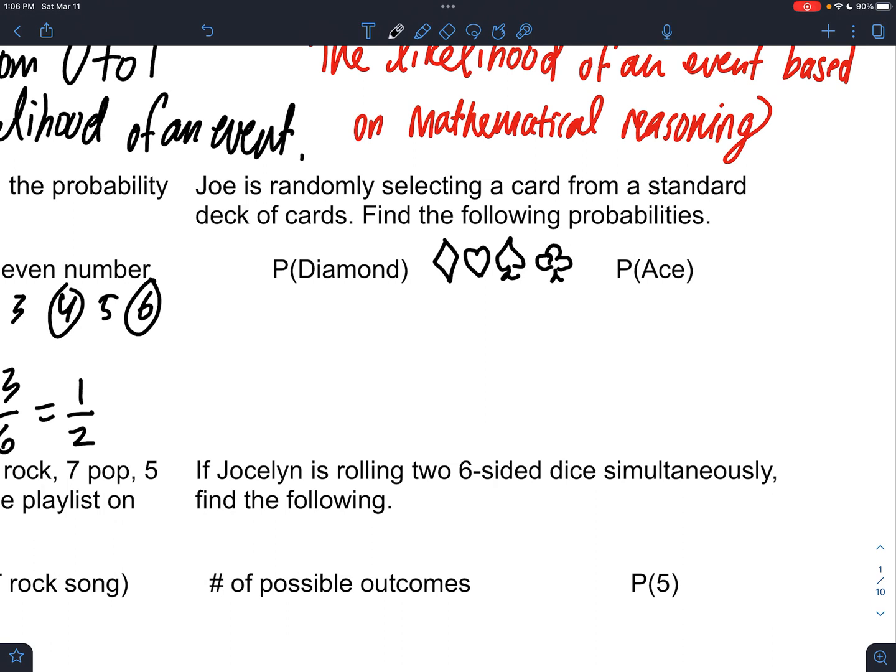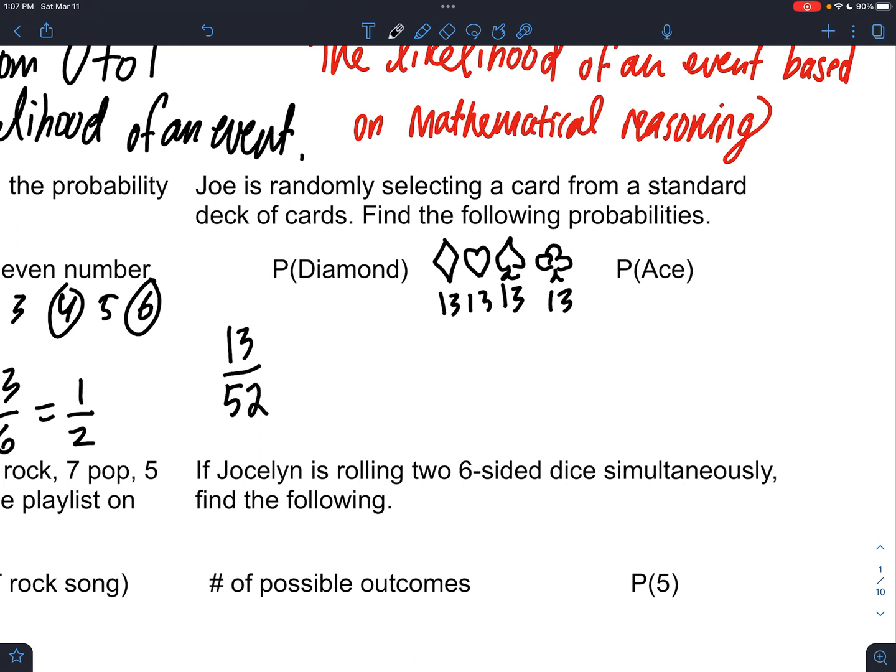That's a pretty bad spade. Spades and clubs. And there's 13 cards of each. There's 1 through 10, and then there's the jack, queen, and king. So there's 13 of each of these.